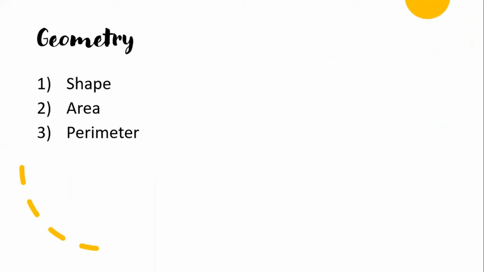Okay, we'll go through geometry. And in geometry, we got how many things? We got shape, we got area, we got perimeter. And I will not go through volume for you all, because I feel volume is the easiest for you all, and the question to ask you is very easy.